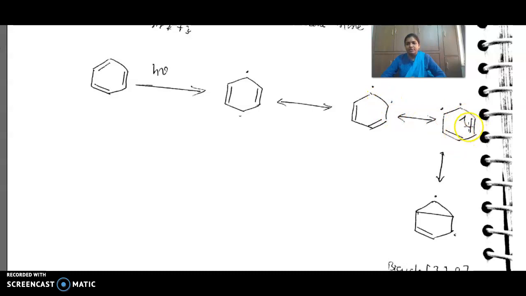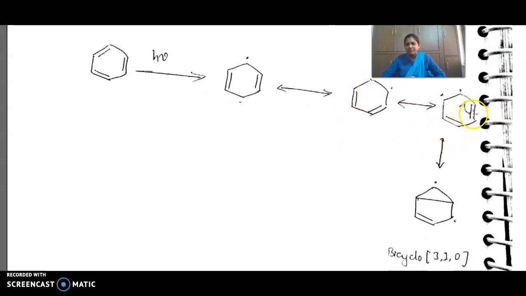Then what happens here? This undergoes homolysis. If this bond undergoes homolysis, this bond and this bond homolyze, and you get a double bond here and here, with radicals here.